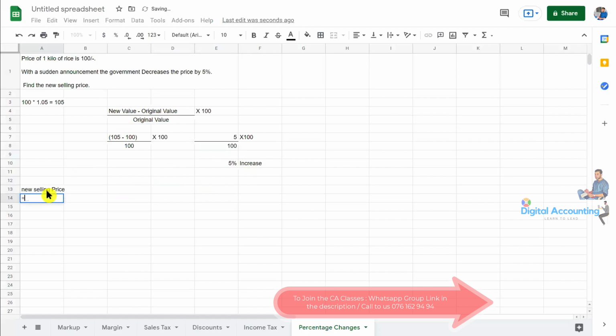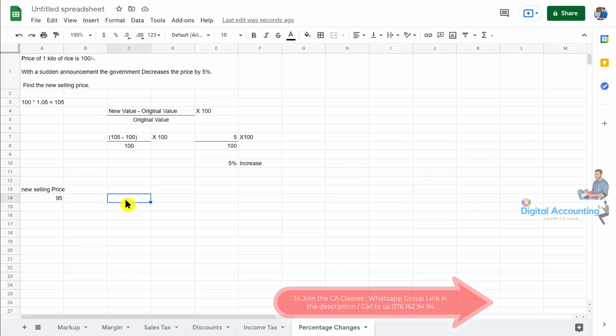Simply we can calculate: the original price is 100 rupees. Then there is a reduction of 5%. Then the new price percentage will become 95%. So we need to times by 0.95. Then we can get 95. Right? Then how can we calculate the percentage change?